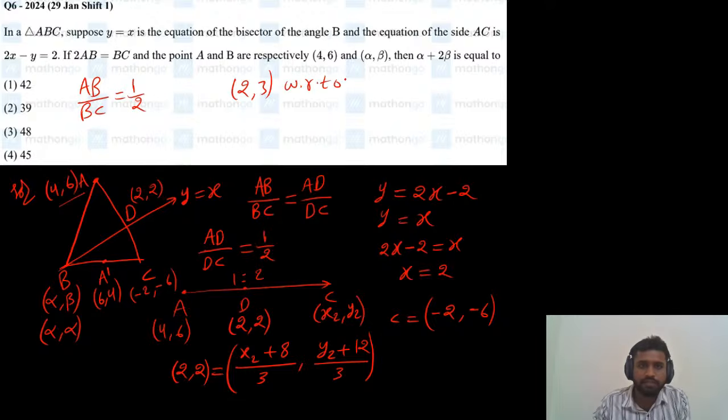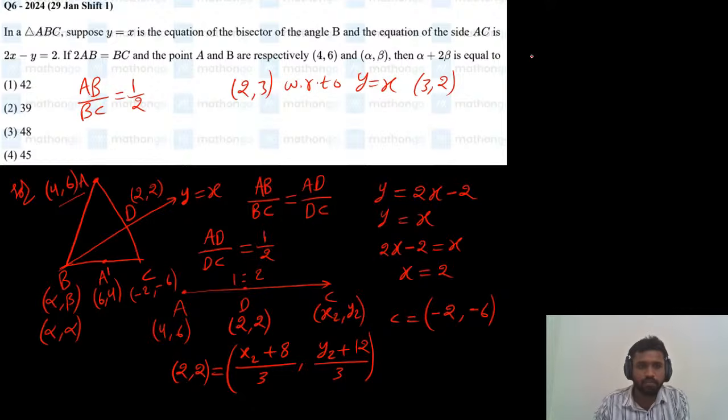Similarly, the image of 2 comma 3 with respect to the y equals x line will be found by just changing the x coordinate and y coordinate, so it will be 3 comma 2. Similarly, the image of 4 comma 6 will be 6 comma 4. Now A dash is also on BC, B is on BC and C is on BC.